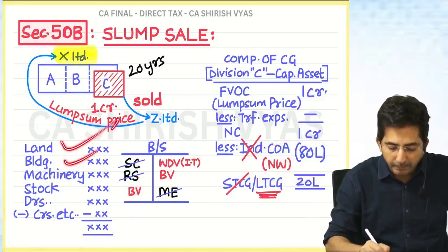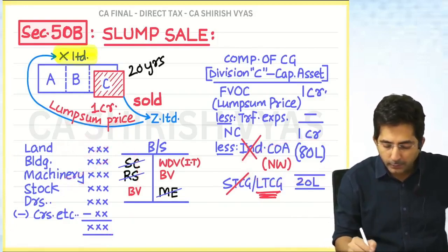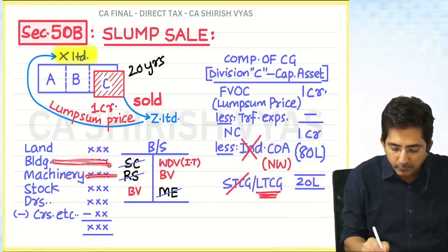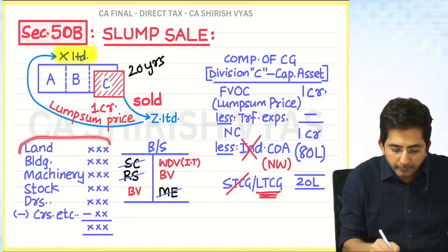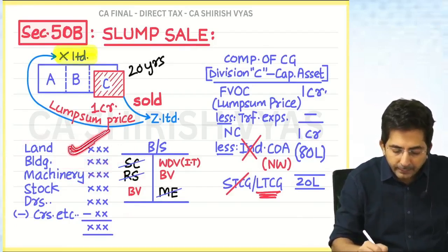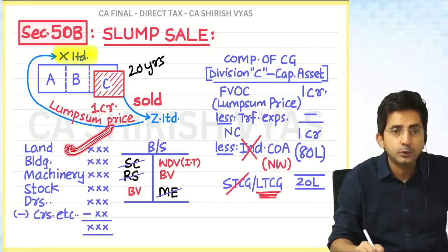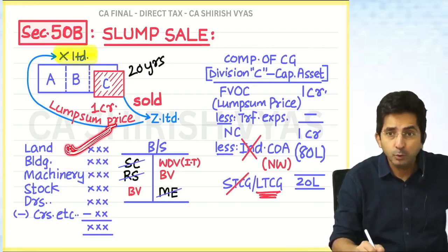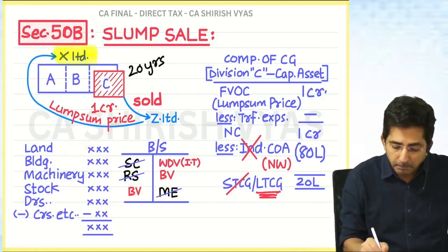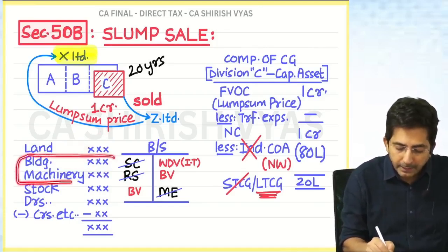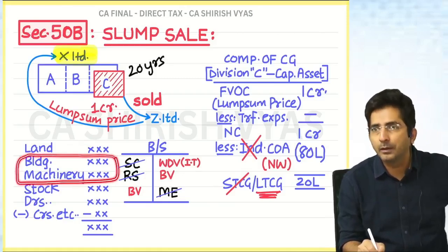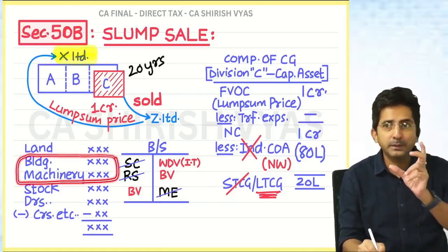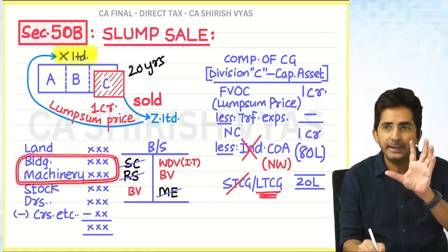Let's assume net worth we calculated from here. We took land, building, machinery. Tell me, what is the rule here? Depreciable assets will be taken at WDV as per income tax. Rest all will be taken at book value. So when you take land, in the balance sheet land will be at historical value, so we should do indexation. Yes, building and machinery are block of asset items. For them, anyways, indexation is not allowed. In income from business, for block of asset, there is no long term.